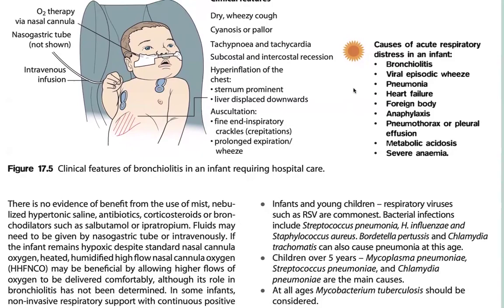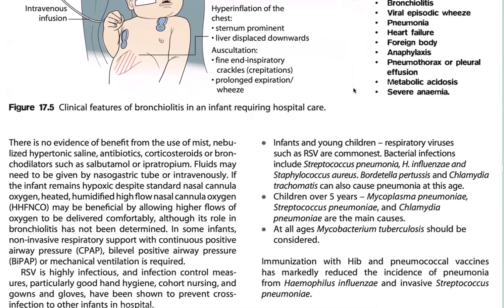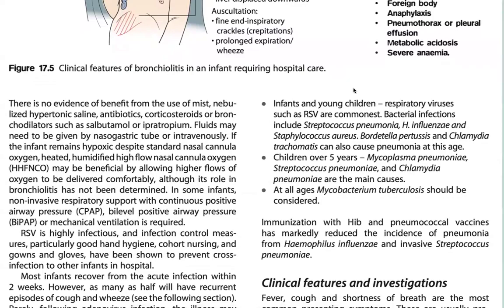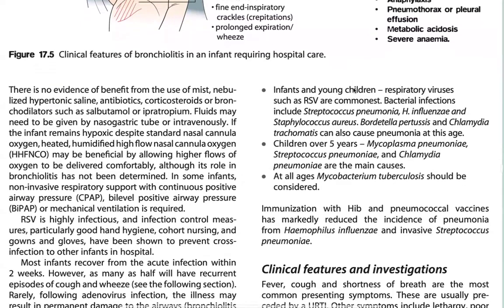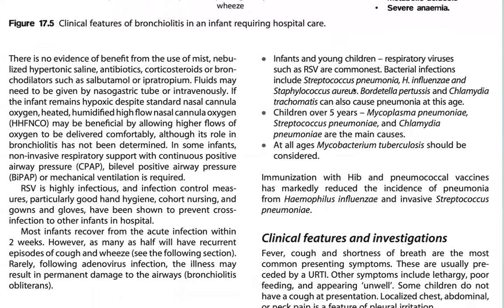If the infant is hypoxic despite standard nasal cannula oxygen, heated, humidified high flow nasal cannula oxygen may be beneficial by allowing higher flows of oxygen to be delivered comfortably, although its role in bronchiolitis has not been determined. In some infants, non-invasive respiratory support with continuous positive airway pressure (CPAP) or BiPAP, or mechanical ventilation is required. RSV is highly infectious, and infection control measures, particularly good hand washing, cohort nursing, and gowns and gloves, have been shown to prevent cross-infection to other infants in hospital.